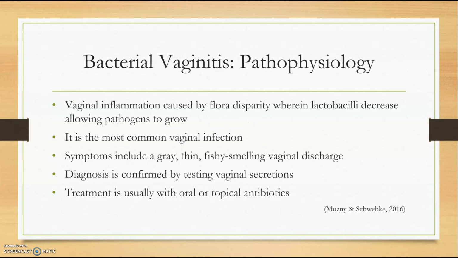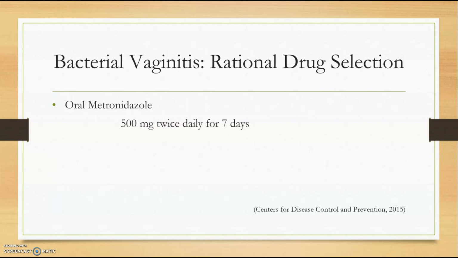Bacterial vaginosis is vaginal inflammation caused by floral disparity where lactobacilli, or good bacteria, decrease, therefore allowing other pathogens to grow and cause infections. Bacterial vaginosis is the most common vaginal infection that a woman gets. Symptoms include a gray, thin, fishy-smelling vaginal discharge. Diagnosis is again confirmed by testing those vaginal secretions, and treatment is achieved either through oral or topical antibiotics.